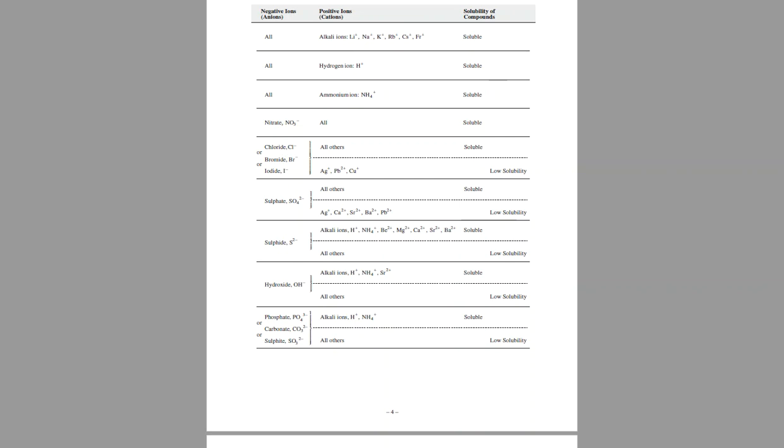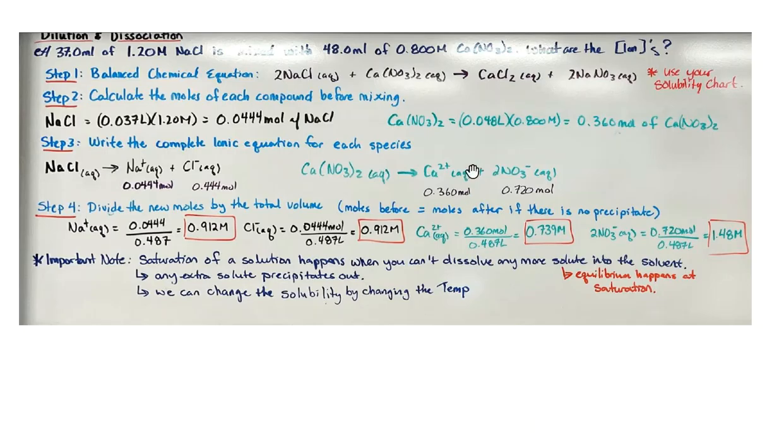So when we looked at our compound here, we made calcium chloride. Well, it's got chlorine, and this is not silver. This is not lead 2 or copper 1. Therefore, it's going to be aqueous. So if it says soluble, it means aqueous. If it says low solubility, it means solid.